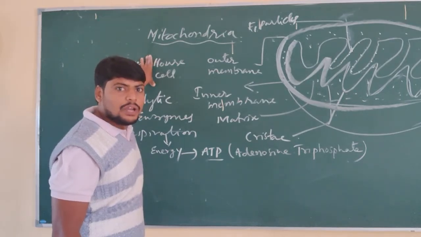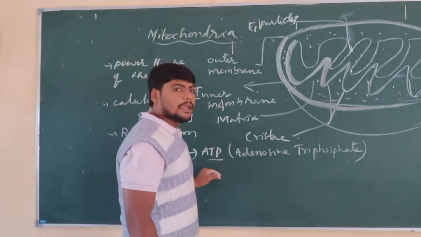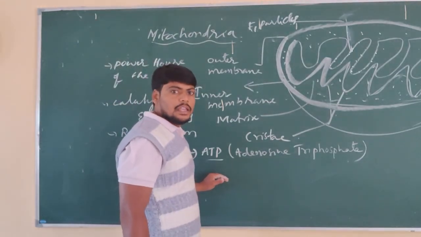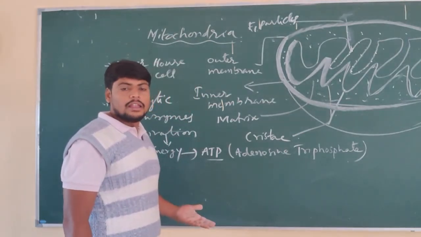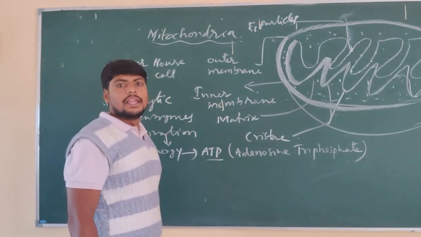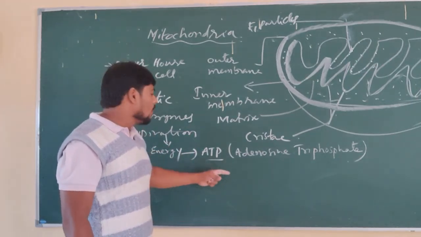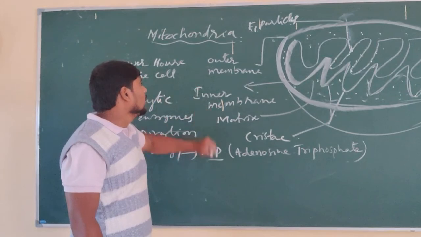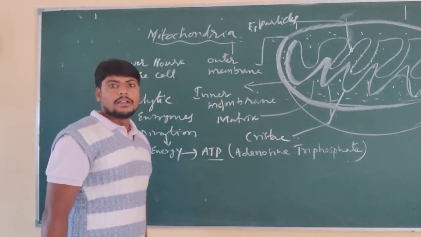This energy which is stored in the mitochondria is stored in the form of ATP, adenosine triphosphate. This adenosine triphosphate we can use when we require it. That is the reserved form of energy, reserved calories, reserved energy. That is called ATP. This is another important cell organelle, the mitochondria.